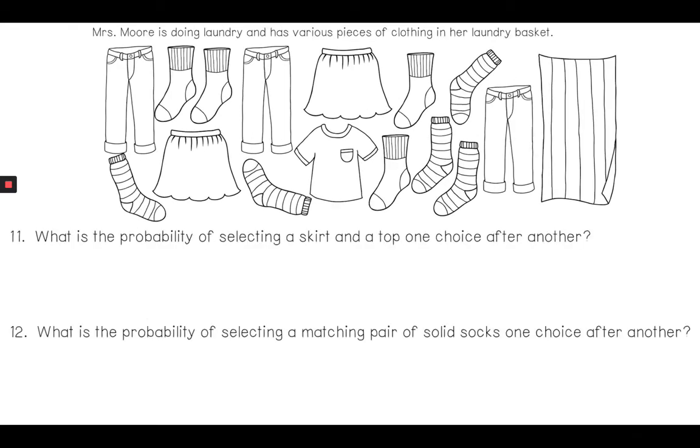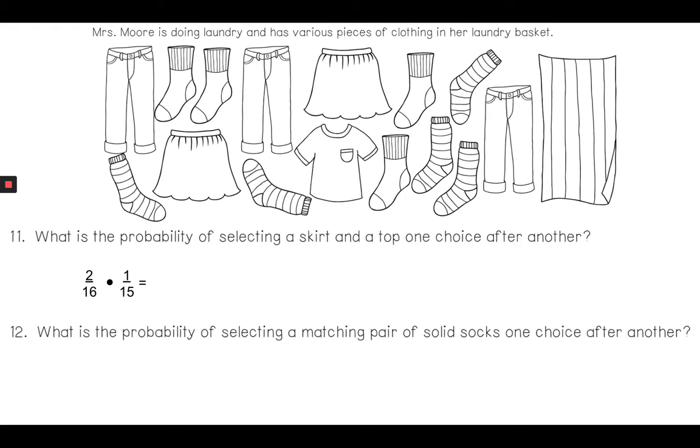Next question. Mrs. Moore is doing laundry with this one again, and she wants to know the probability of selecting a skirt and a top, one choice after another. Now notice it doesn't say with replacement, so this is a dependent event. So if she chooses a skirt, that's going to be 2 out of 16, and then she chooses a top.